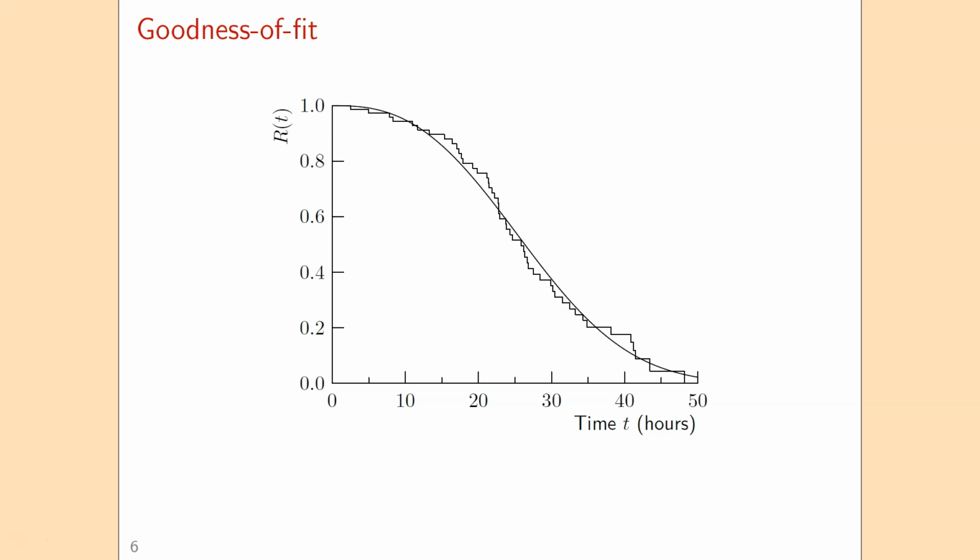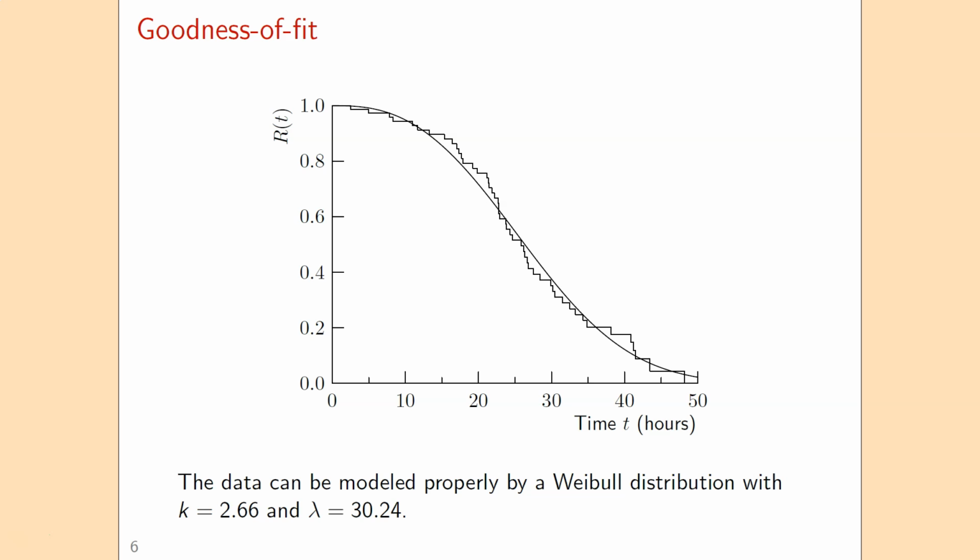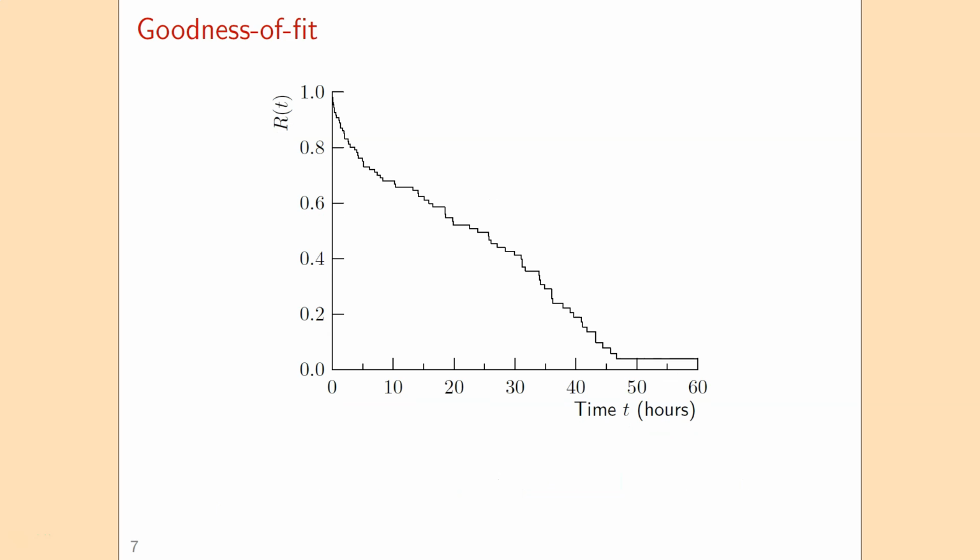And here you see that the shape of this fitted Weibull distribution is very similar to the shape of the Kaplan-Meier reliability function. So here the conclusion is that this data is modeled quite well by this single fitted Weibull distribution, in this case with k equal to 2.66 and scale parameter lambda 30.24.